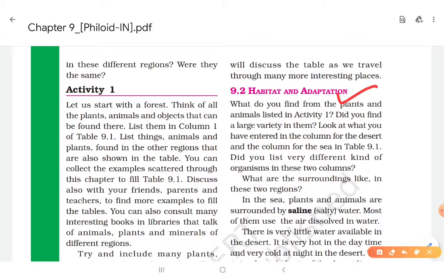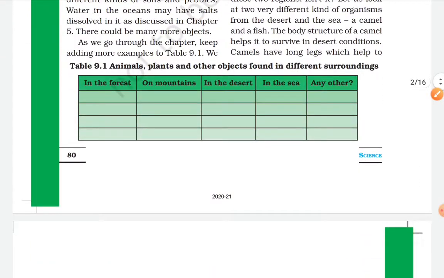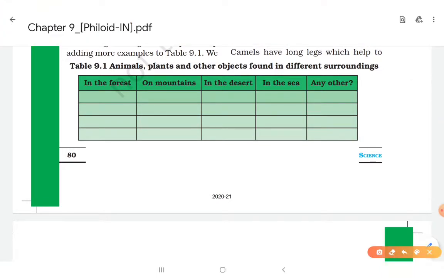What do you find from the plants and animals listed in activity 1? As we have done one activity, you have filled this table 9.1. So what do you find after filling this table? You definitely find there are different kinds of animals, different kinds of plants, and different kinds of other objects in forests, on mountains, in the desert, in the sea. We have seen a different variety there.